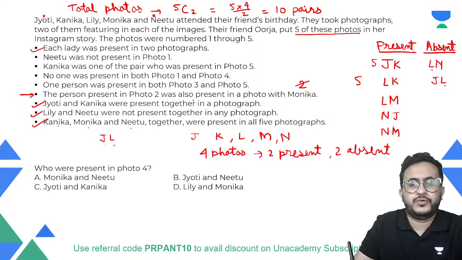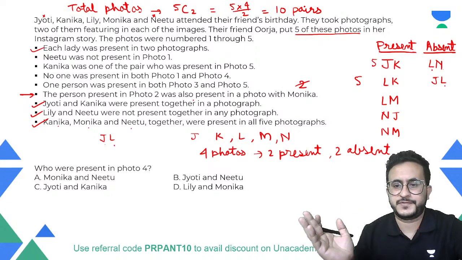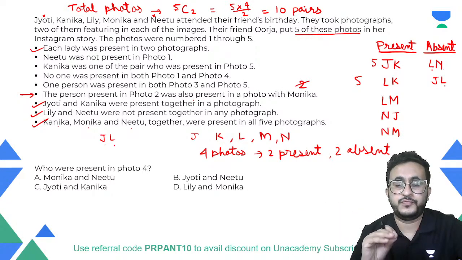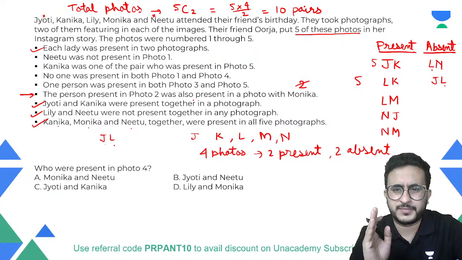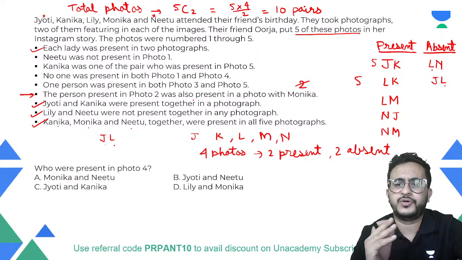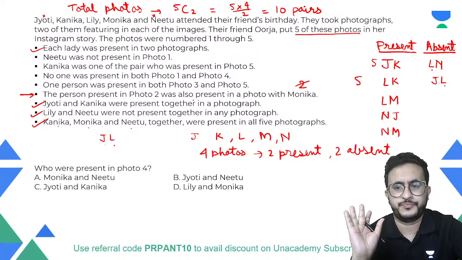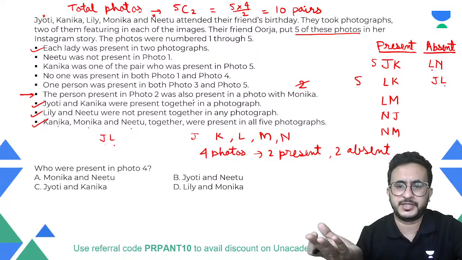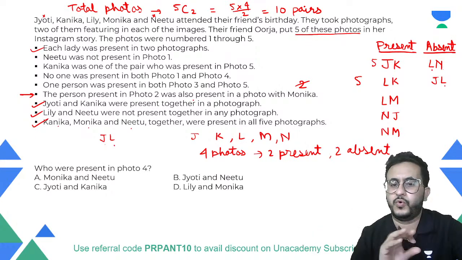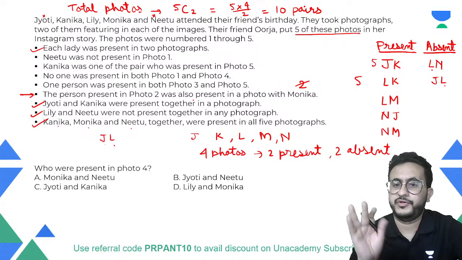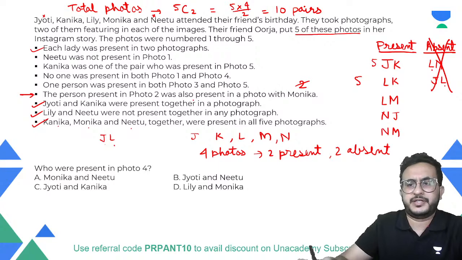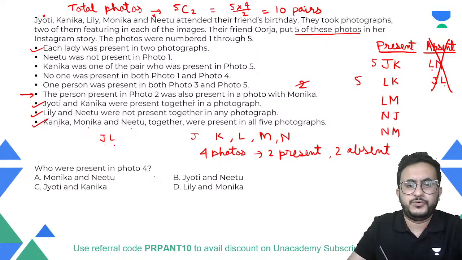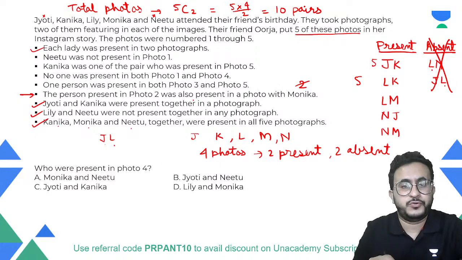We have figured out that who all are present in different photographs. Okay, that was a difficult task to find out कि कौन से combinations present हैं. Okay, that was not easy to find out. Now the problem becomes slightly on the easier side, because we know which are the combinations of people. पहले तो combination ही नहीं पता थे, right? We did not know that who all are present in the photographs. Now we know who are present. Absent, let us ignore the part. Whoever are absent, that does not matter, because we have to find with the people who are present in photographs. Now we have to do the numbering.